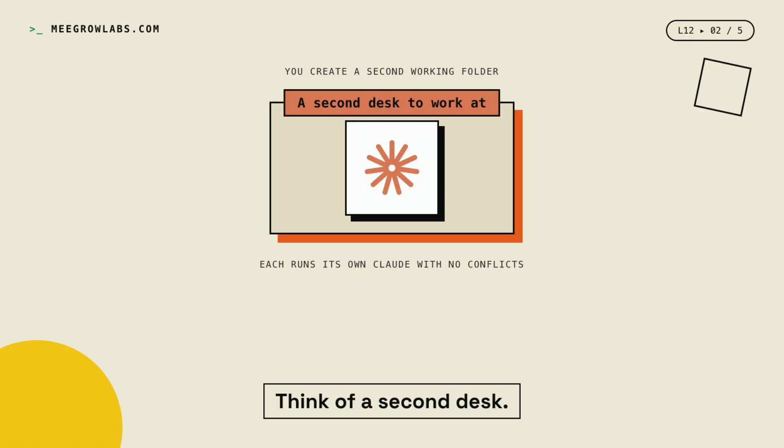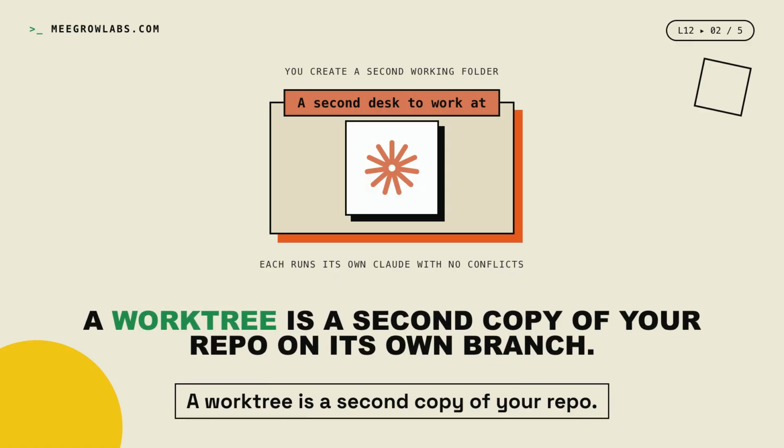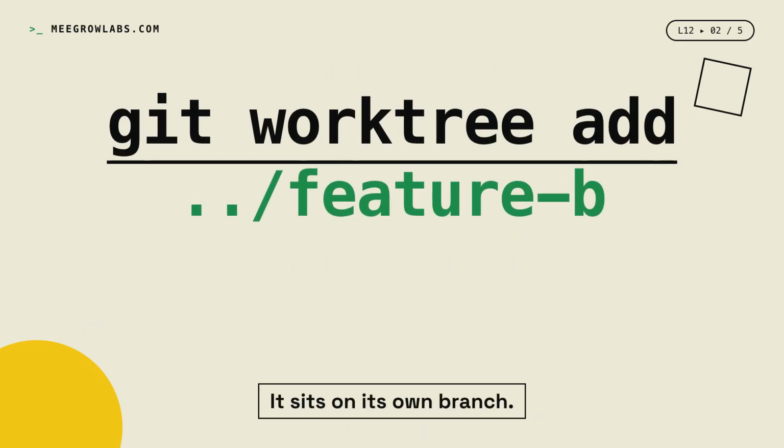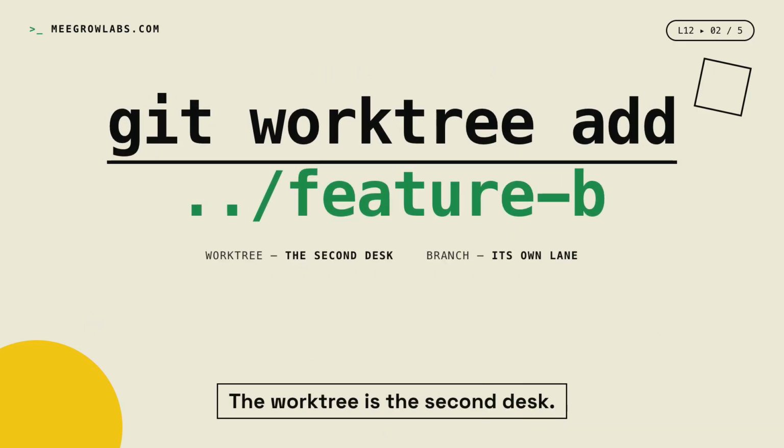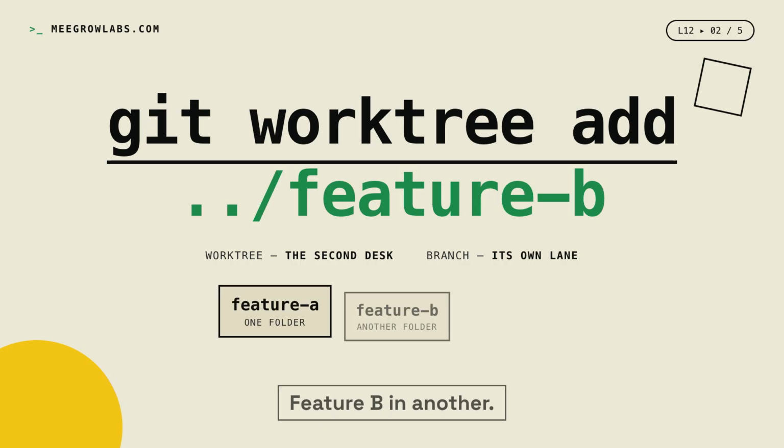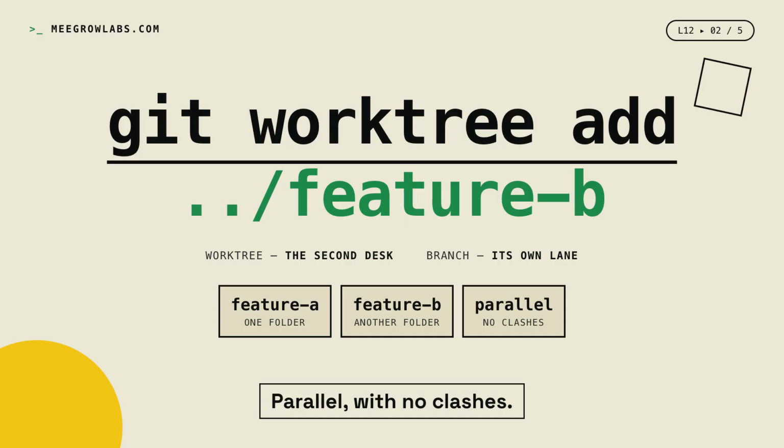Think of a second disk. A work tree is a second copy of your repo. It sits on its own branch. The work tree is the second disk. The branch is its own lane. Feature A in one folder, feature B in another, parallel with no clashes. Nothing steps on anything. So why does this matter?